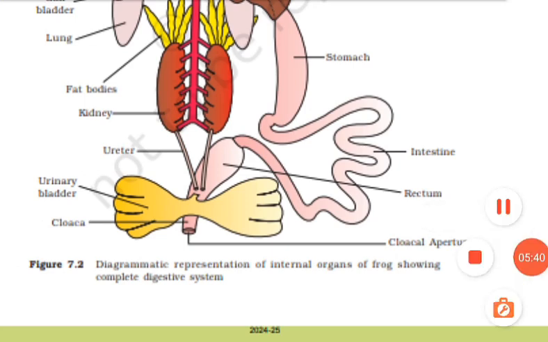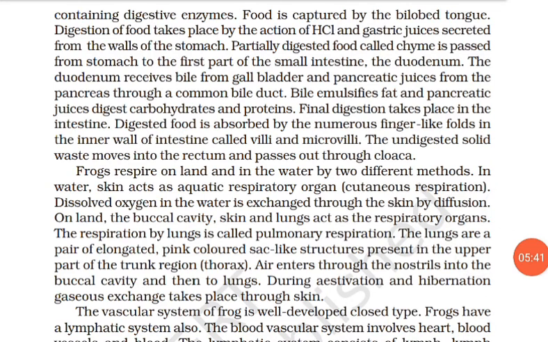The blood cells are red blood cells, RBC, or erythrocytes, WBC, white blood cells, or leukocytes, and platelets. RBCs are nucleated and contain red colored pigment, namely hemoglobin. The lymph is different from blood. It lacks few proteins and RBCs.